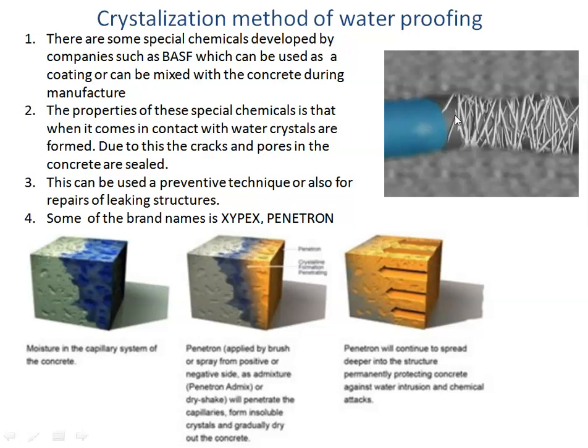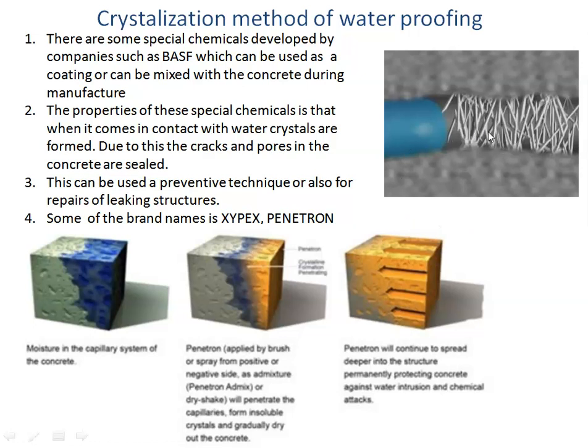You can see here, this is water entering inside the crevice, a sort of crack inside the concrete. Immediately when the water enters, this chemical turns into crystals, and it will not allow the water to go further inside. It will not allow it to penetrate. So this is the speciality of this crystallization method.